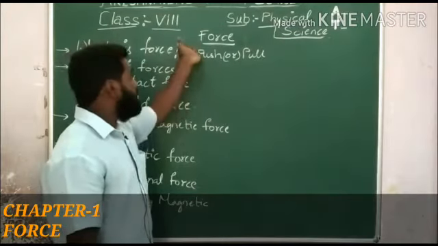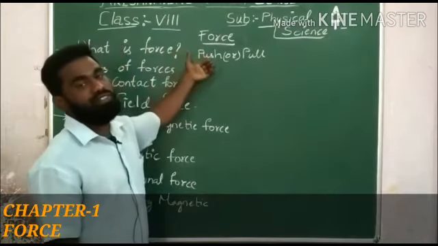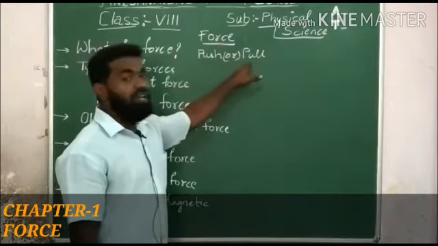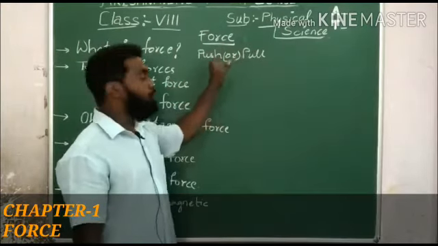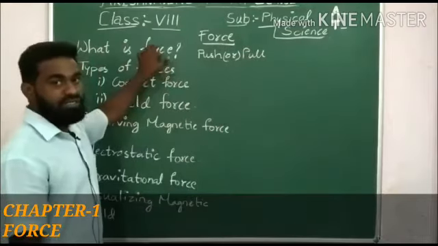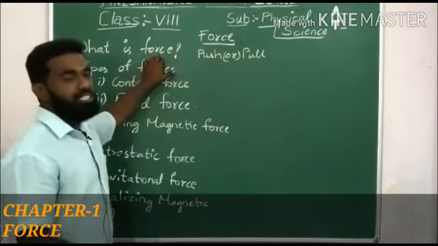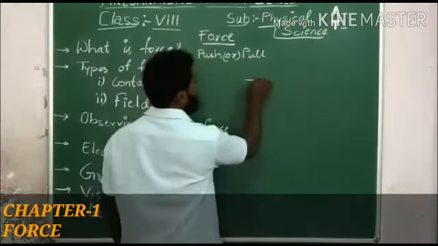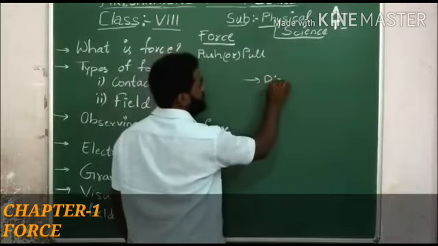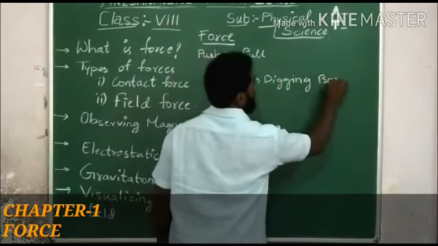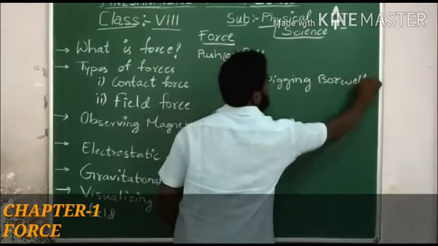The common, simple definition for force is a push or a pull on an object. A push or a pull on an object is called a force. That is the simple definition for force. We can see some examples, like digging a borewell. While digging the borewell, you apply both types of forces.